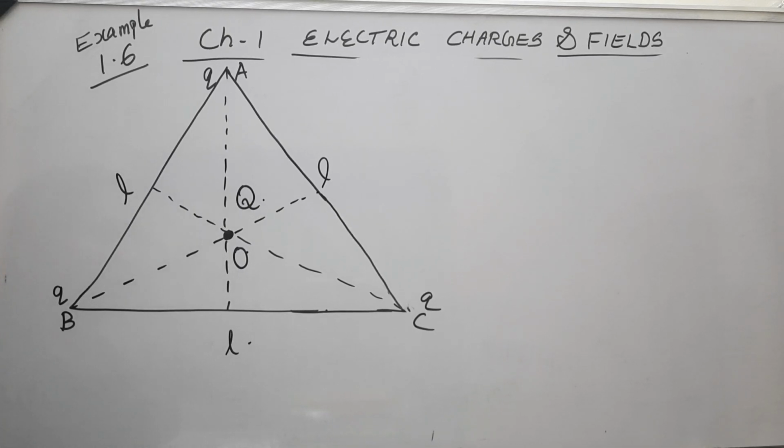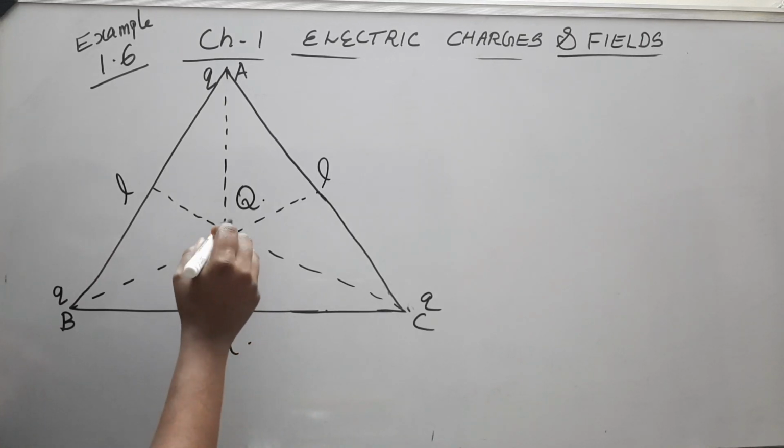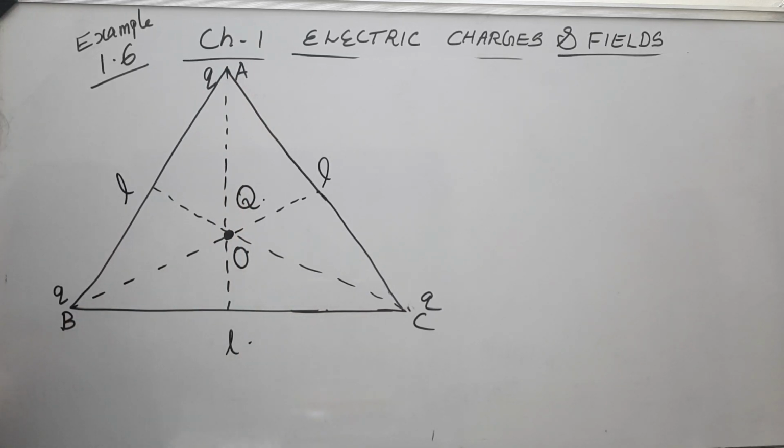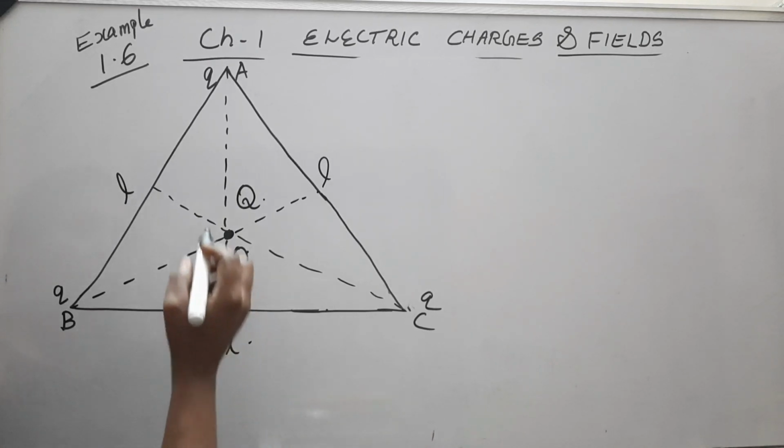So how we proceed is we have to find the forces due to individual charges at A, B and C by Coulomb's law. Then we have to find the vector sum. That's all. So let's see what the forces are.